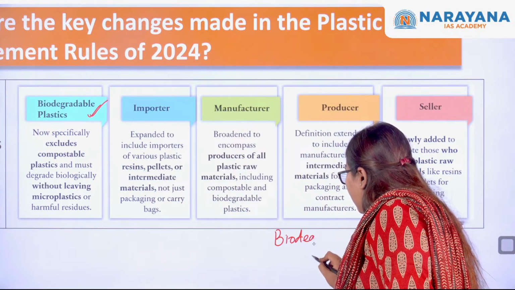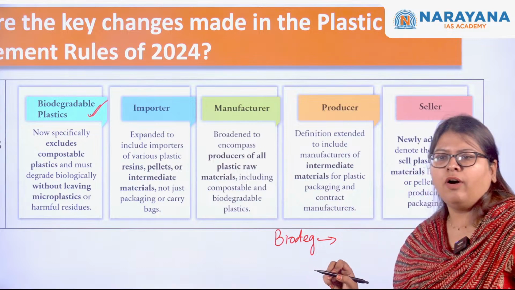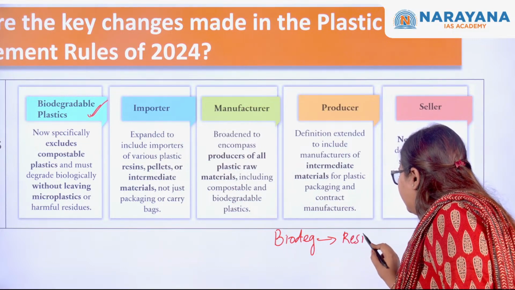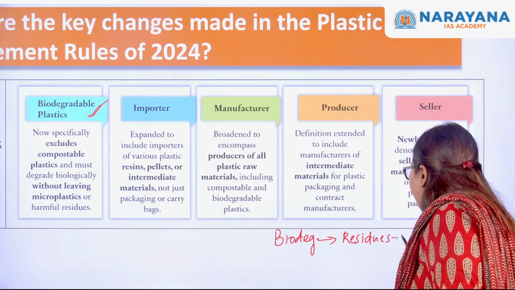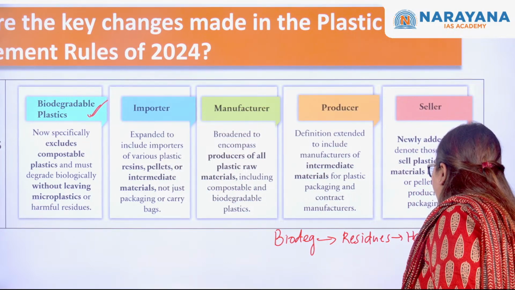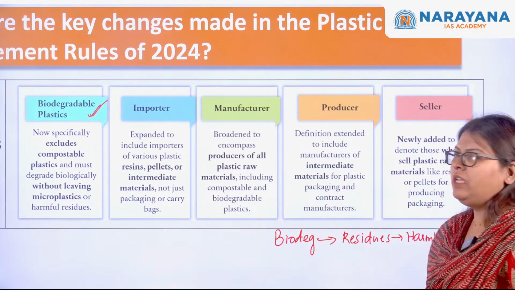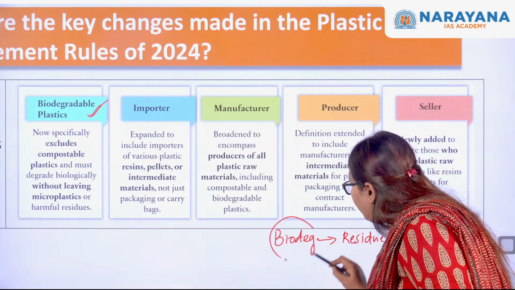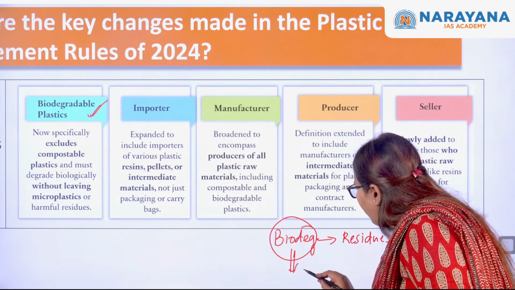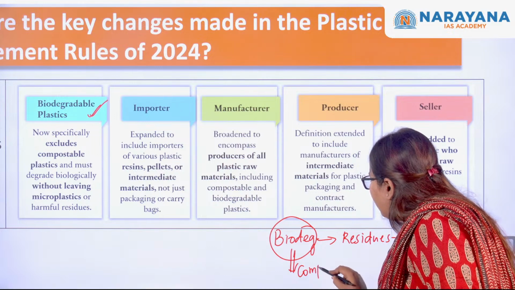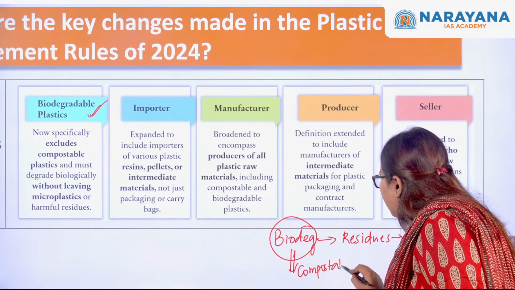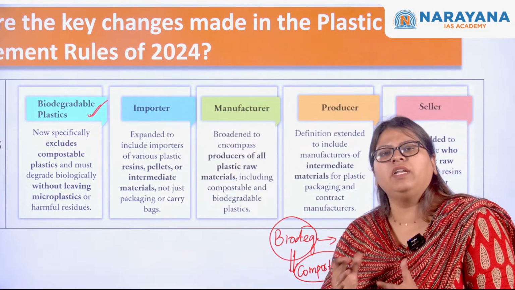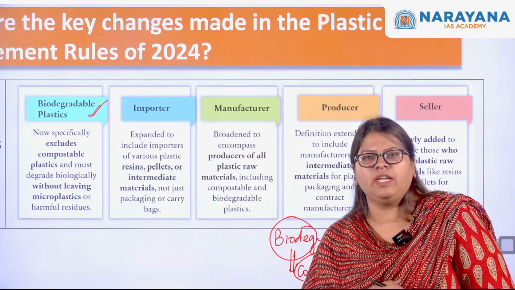From the name, these are degraded naturally or biologically, but they leave behind some kind of residues. These residues are very harmful when they are released or when they react with other ecosystems or the environment. Under this comes another kind of plastic called compostable plastics, which are totally biodegradable and do not leave any kind of residues.